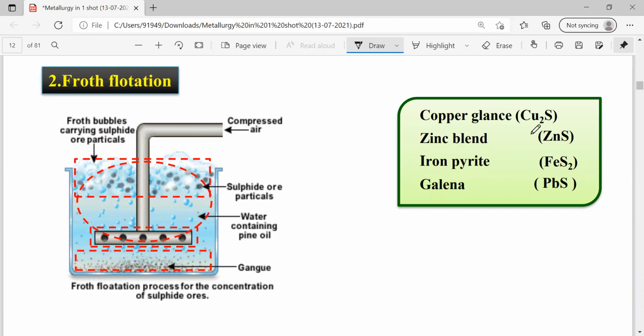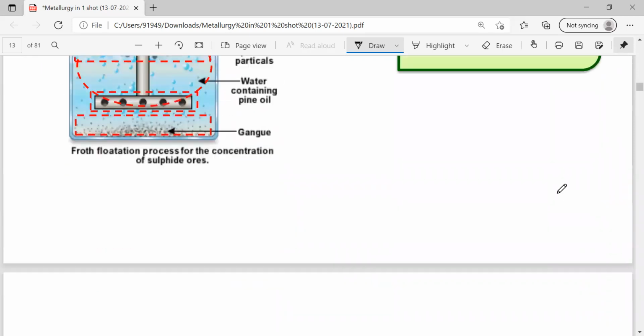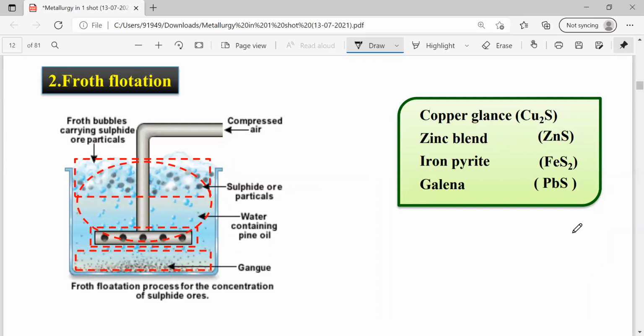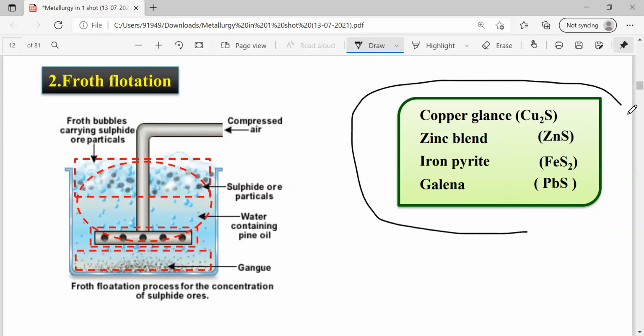For the extraction of zinc metal, we use zinc blende. The formula is ZnS. For the extraction of iron through the froth flotation method, we use iron pyrite. And for the extraction of lead, we use galena. The formula is PbS. This is very important, my dear students. Please take the screenshot. This one is most important.